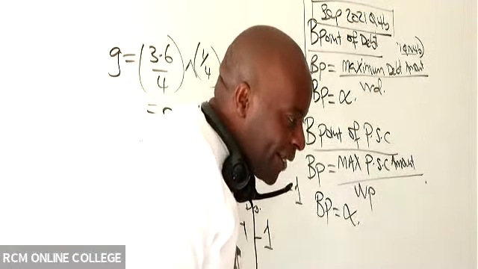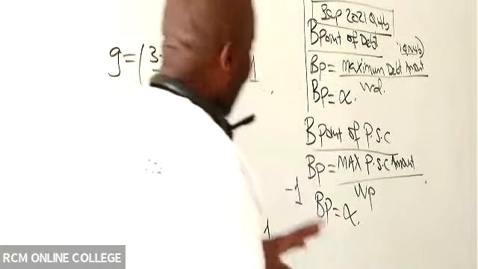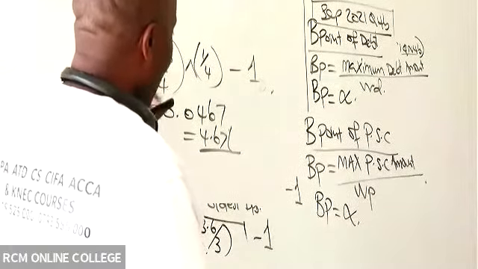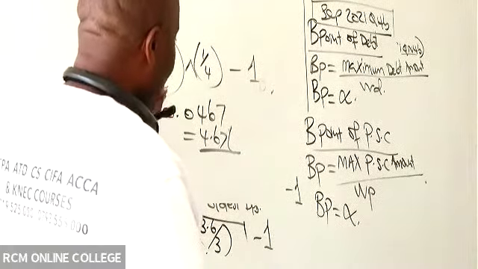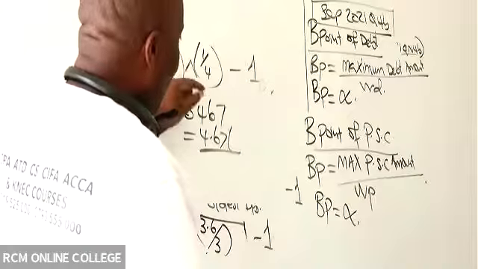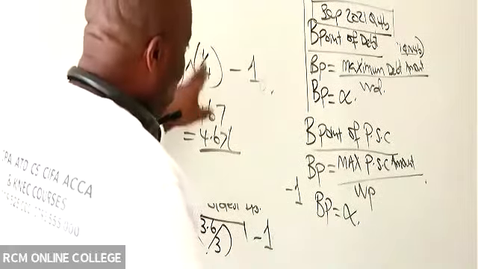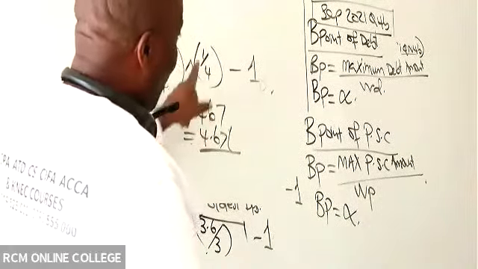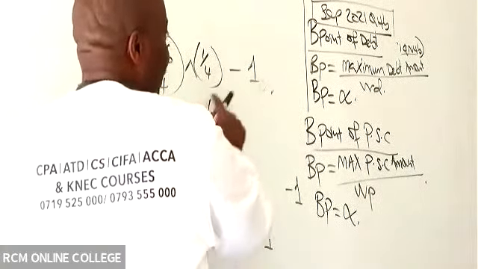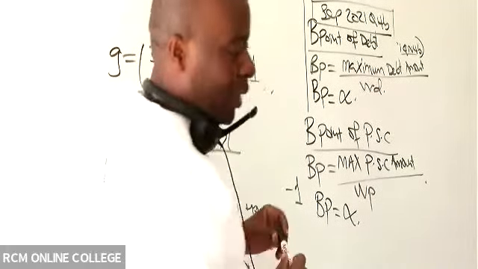I'm getting 0.7. Don't worry. Where could you be going wrong? Try using raised to. Just say open brackets, 3.6 divided by 4, you close. And then you say raised to. There is a raised to there. Open brackets, don't forget to open brackets, a quarter, 1 divided by 4, and then you close again. Don't subtract before you close. You must close, and then you say minus 1. You'll be able to see this is the correct answer.